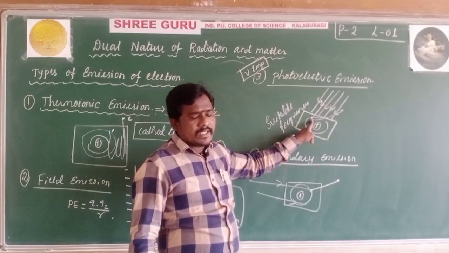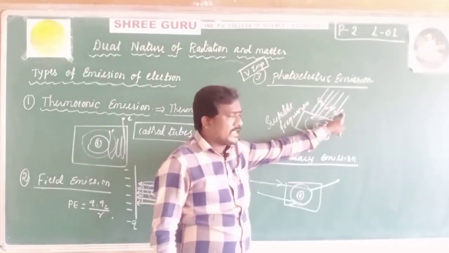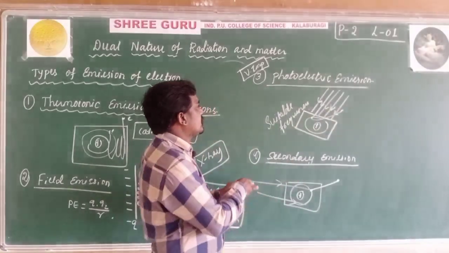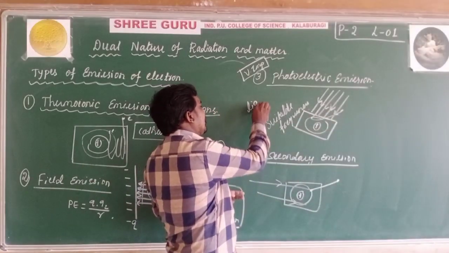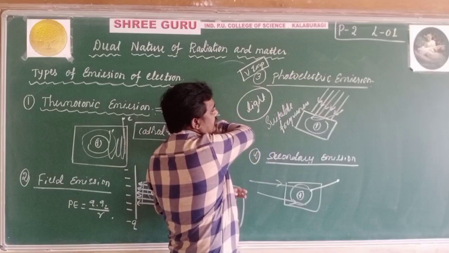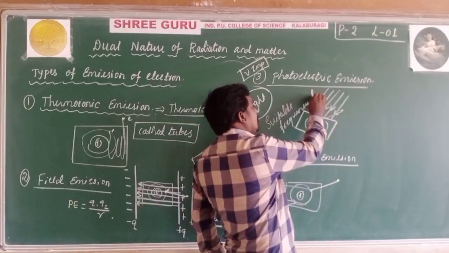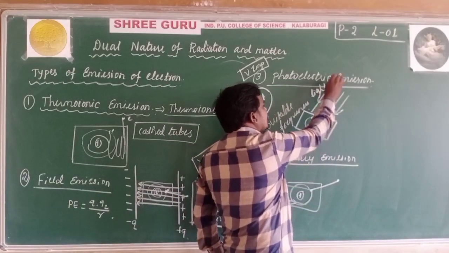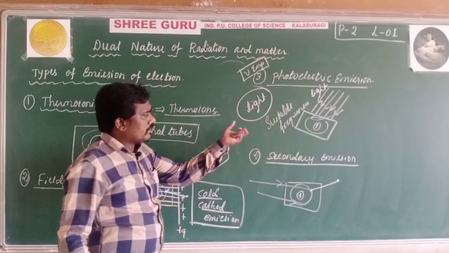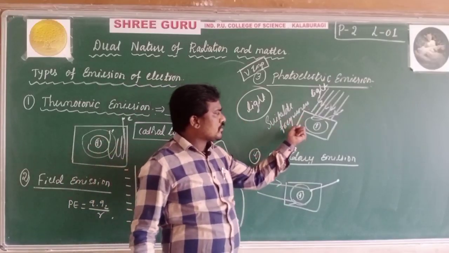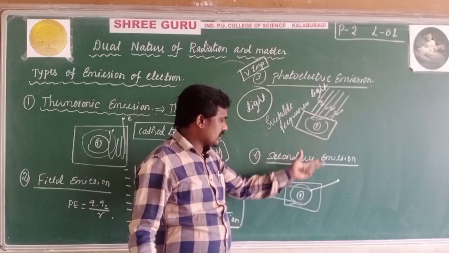These orbital electrons will come out from the metallic surface. Here the light of suitable frequency is incident on this metallic surface. That suitable frequency helps to remove the electron from that metallic surface.